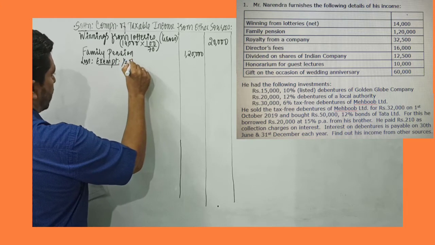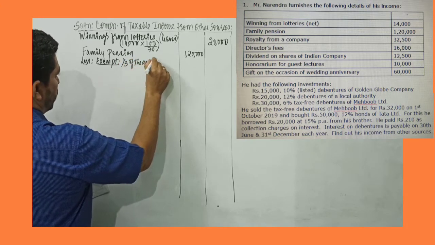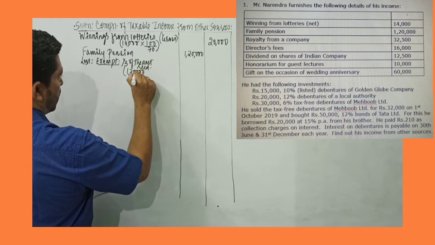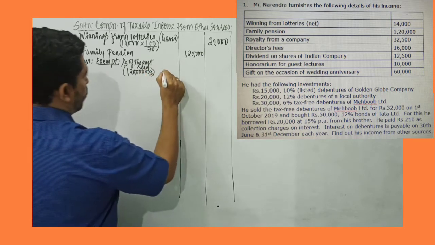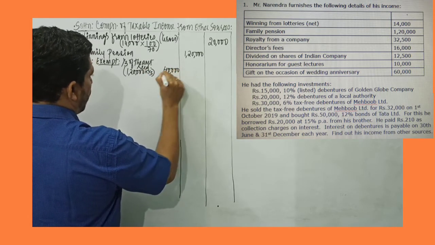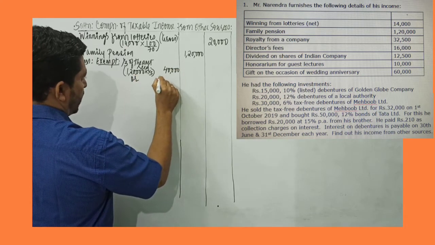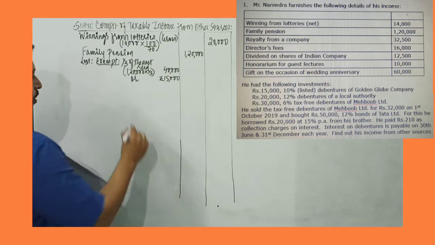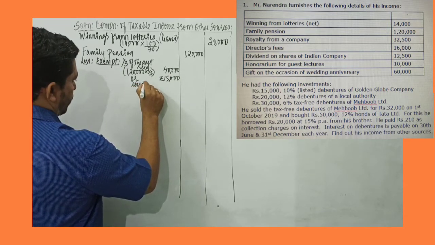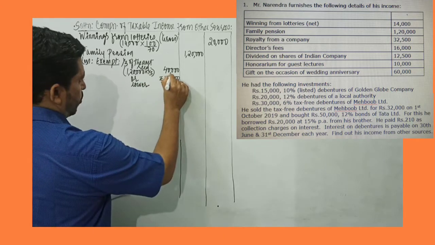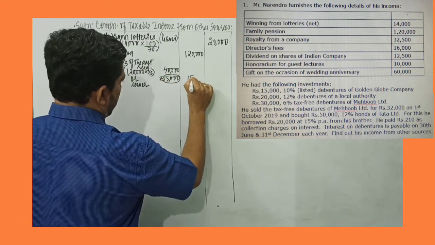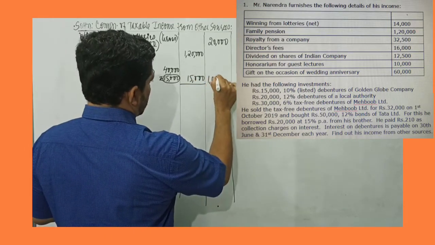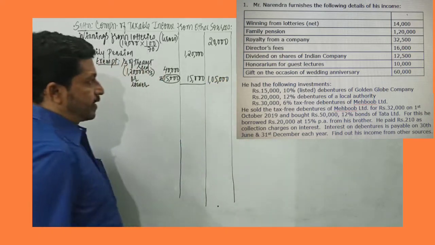Either we take 1/3 of the amount received, so 1,20,000 into 1/3 would give you 40,000, or rupees 15,000. So whichever is lower we take. 40,000 or the maximum amount of rupees 15,000. So the exemption would be 15,000. I deduct it from 1,20,000. So 1,05,000 becomes taxable income.